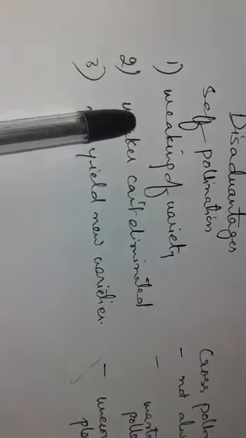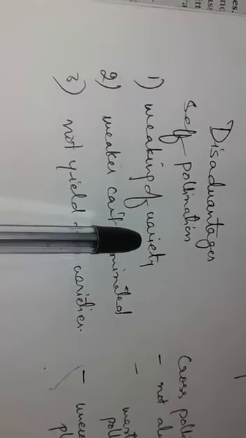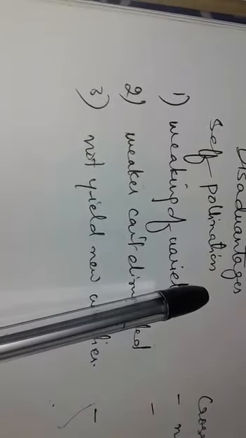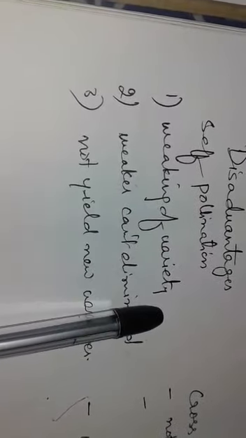Next, disadvantages of self pollination: there is weakening of the variety, because self pollination continues generation after generation, which leads to weakening of the variety, or a defective variety may be produced.